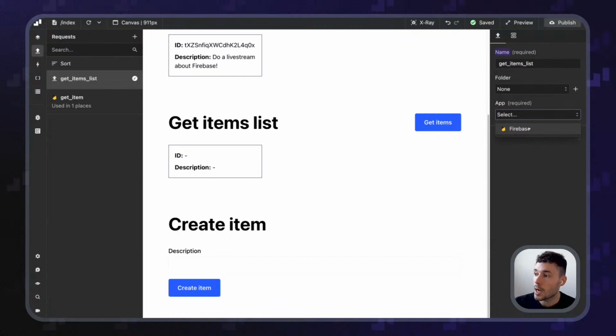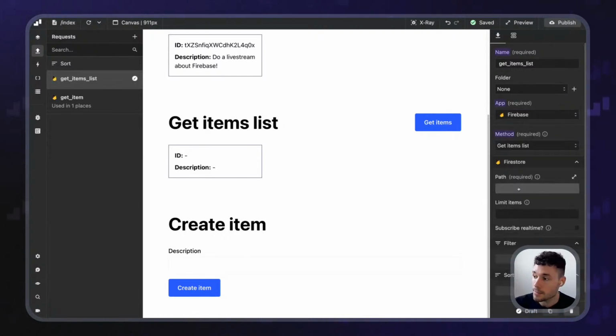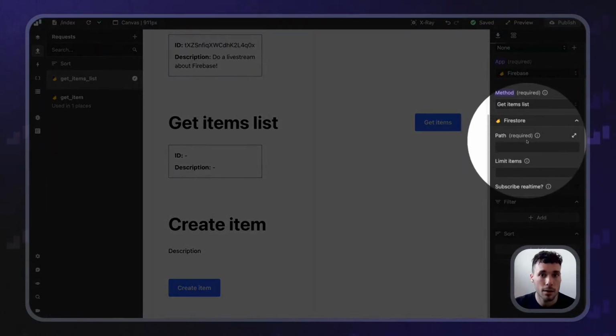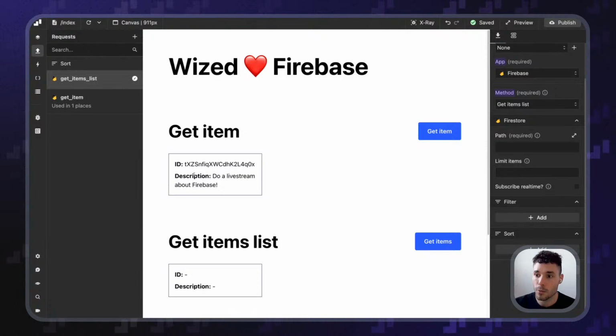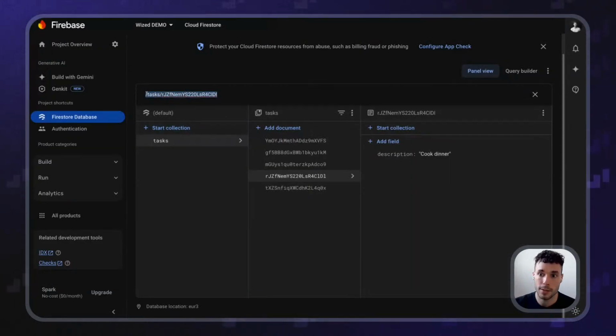And in this case, I'm going to choose Firebase. I'm going to choose a method of getting an items list. And in here, we have to do the same thing. We have to define a path, right? But keep in mind that when we were getting a single item, we were giving it the full path, so the collection path and the document path. Now we just want to get the collection path because from there, it's where we're going to be querying all the items. So I don't want to get all of this. I just want to get this part that is defining this collection.